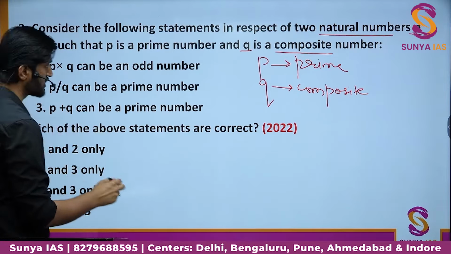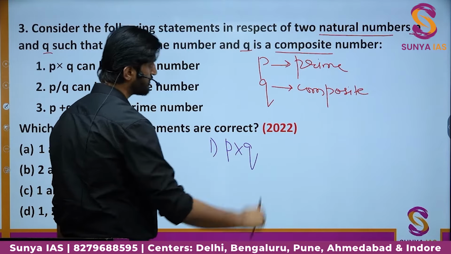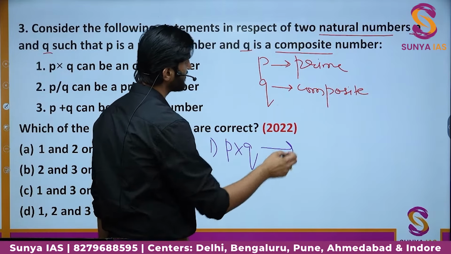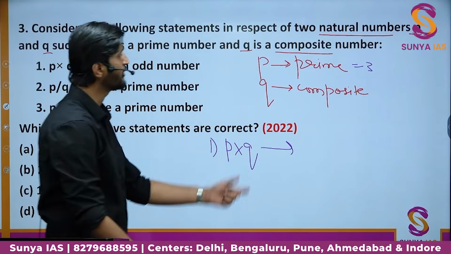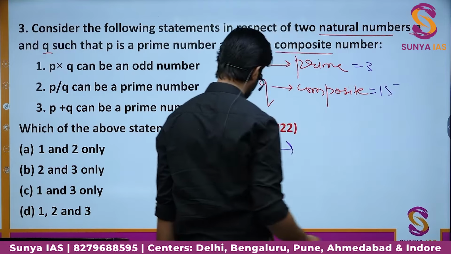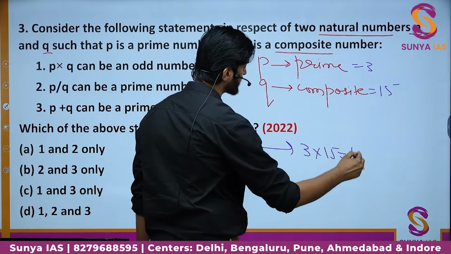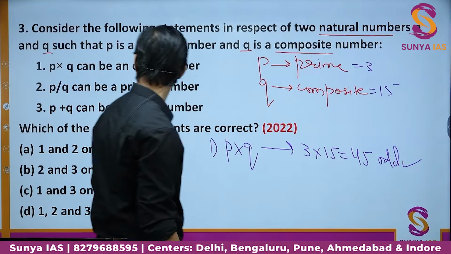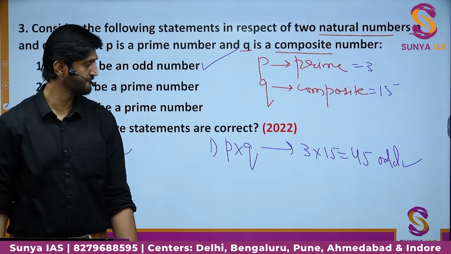The first statement is saying, can P into Q, sorry, P multiplied by Q, can it be an odd number? Why not? If you take the value of P to be, let's say 3, and you take the value of Q to be, let's say 15, both of them are odd numbers. When you multiply 3 into 15, you get the product as 45. This is also odd. So it is correct. P into Q can be an odd number, right?